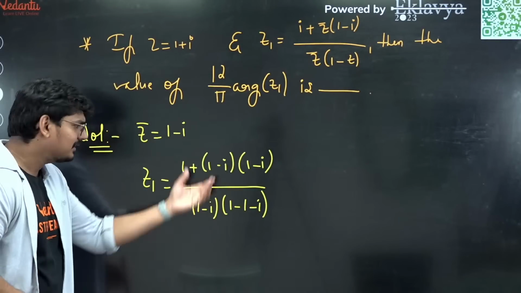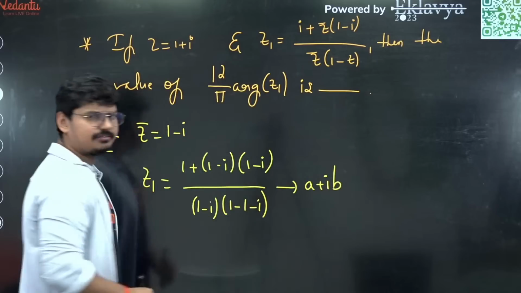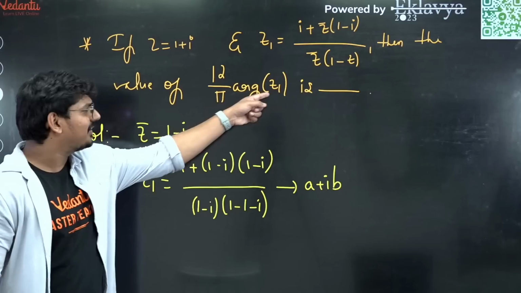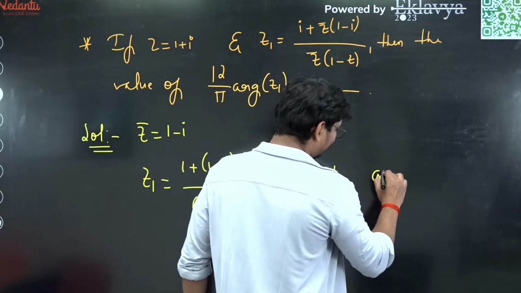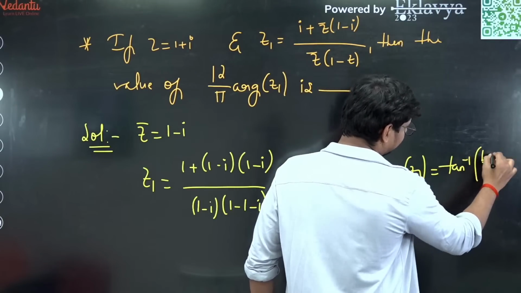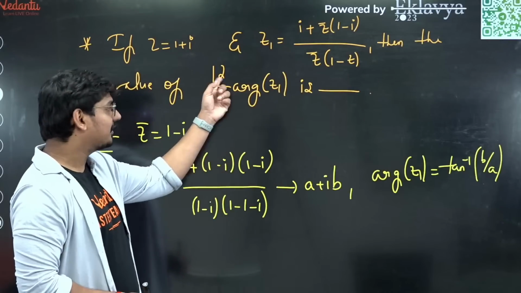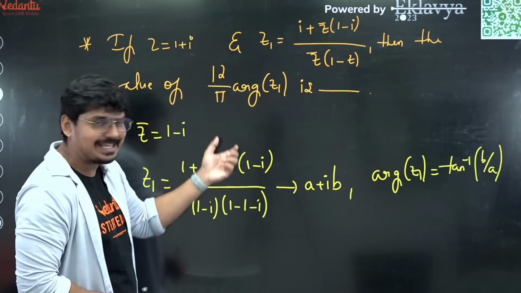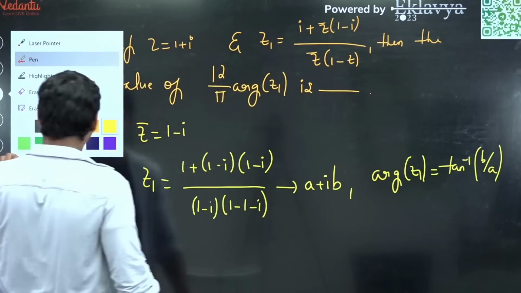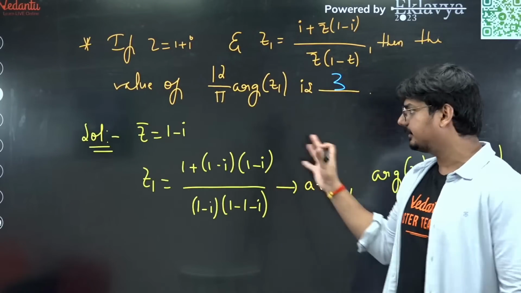How do you simplify this one? You have to write this in a plus ib form, guys. Remember that, which you can easily do. Now once you are done with z1, all we need to find out is argument of z1. You already know that it is tan inverse of b by a. So figure out that argument of z1, multiply it with 12 by pi, and from that you are going to get the answer. And let me tell you guys, the right answer for this question is simply going to be 3.